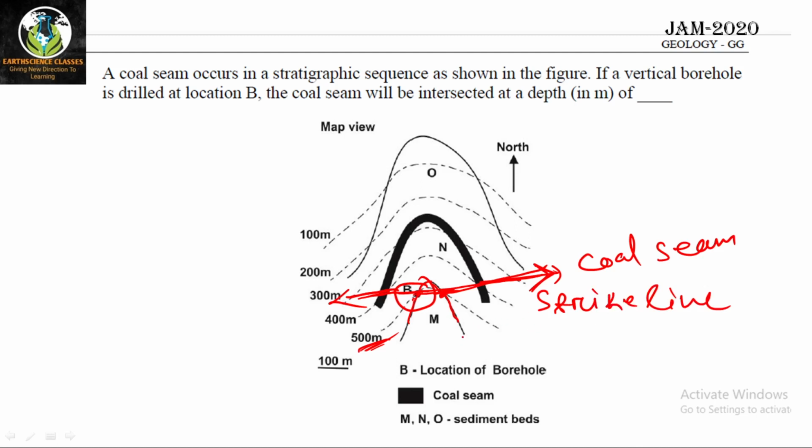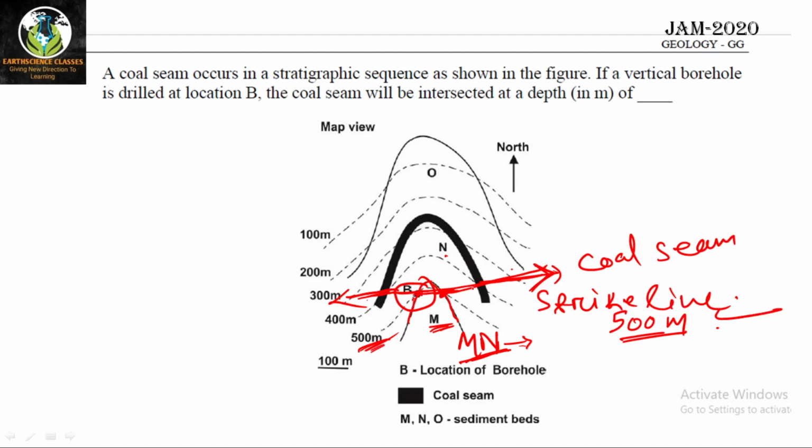And the strike value for this contact, here it is given M and N, so this is the MN contact. The strike line for this MN contact has a value of 500 meter. That means B has a value of 500 meter. The strike line also has a value of 500 meter as it is present on the contour of 500.